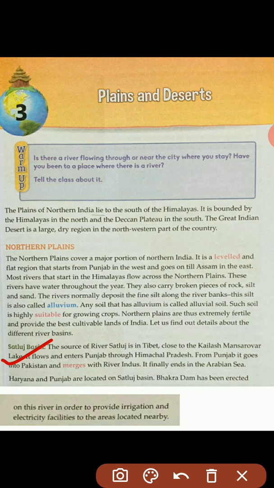Haryana and Punjab are located on Satluj Basin. Bhakra Dam has been erected, meaning built up on this river in order to provide irrigation and electricity facilities to the areas located nearby.